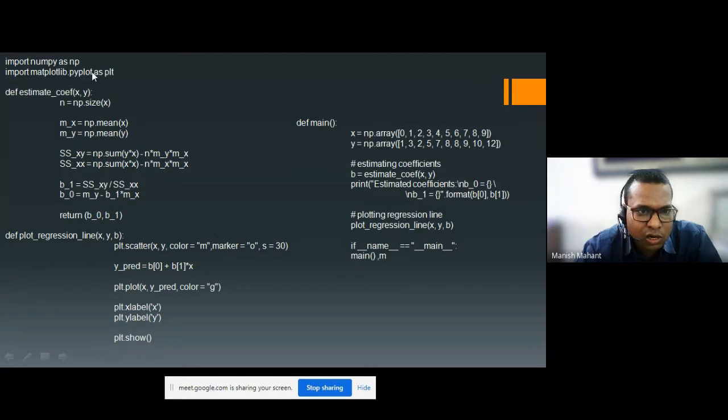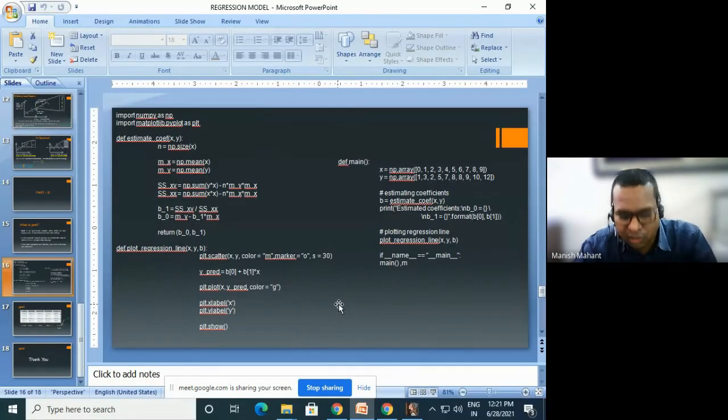It is actually a code of a simple linear regression. See how much chunk of code has been written. How much chunk of code has been written here? You can see, it is a hectic one. Because of this reason, many data scientists and machine learning programmers now use this